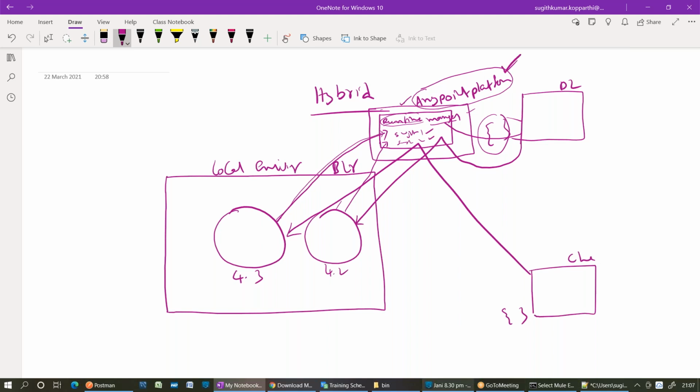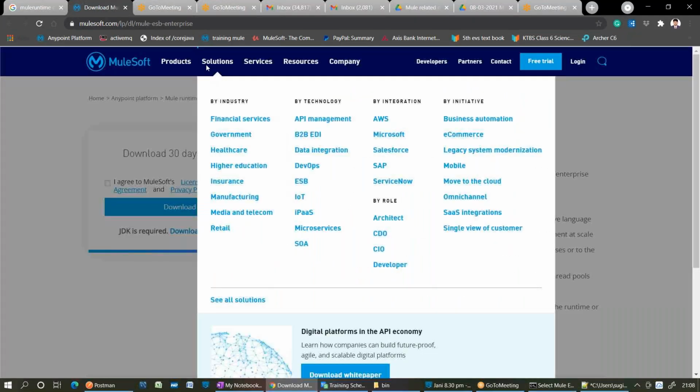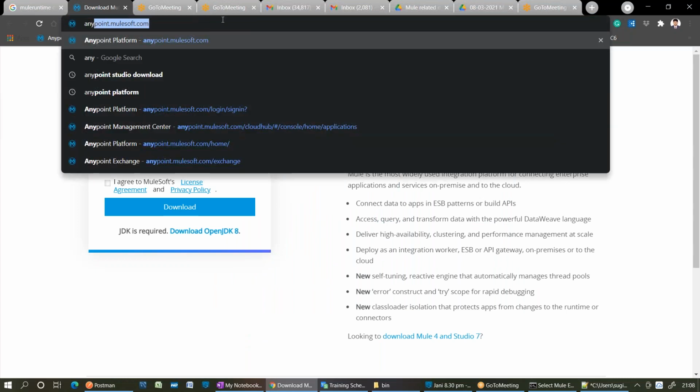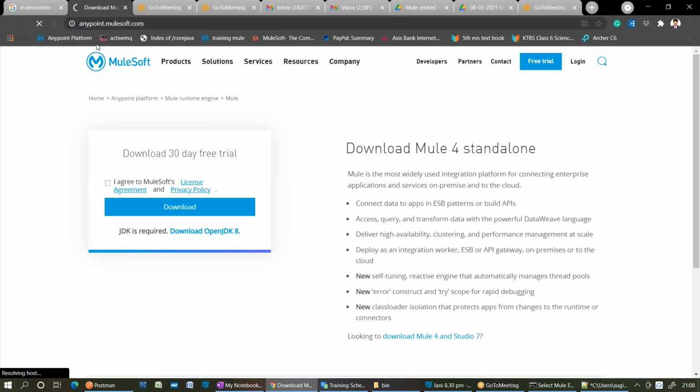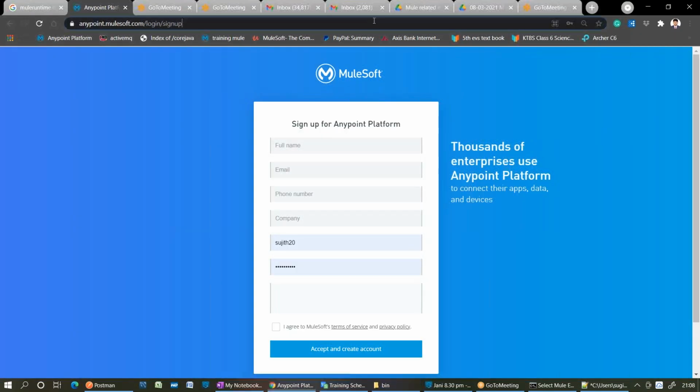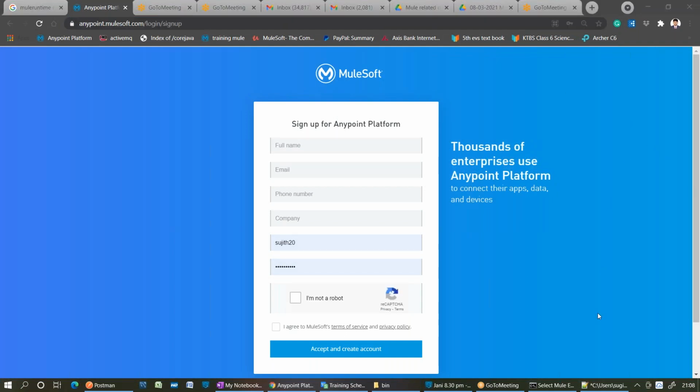How to create that Anypoint Platform account? Anyone having an Anypoint Platform account already? Just go to the browser, Anypoint Platform, or else I will give the link directly. Okay, sign-up link, just use that link. I'm posting it in the chat box. You can take that link directly. You can sign up, right?